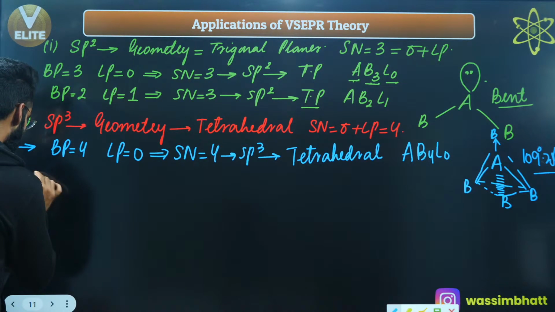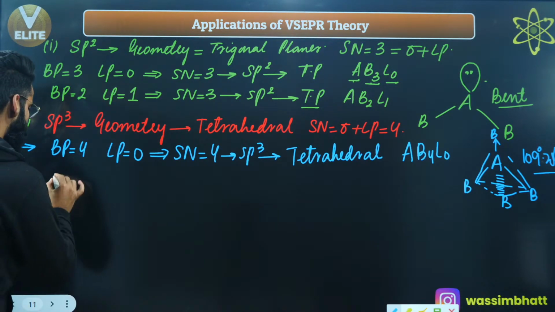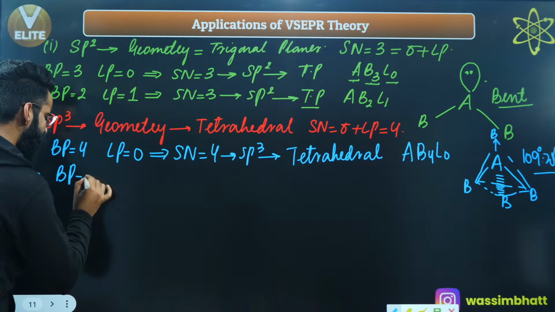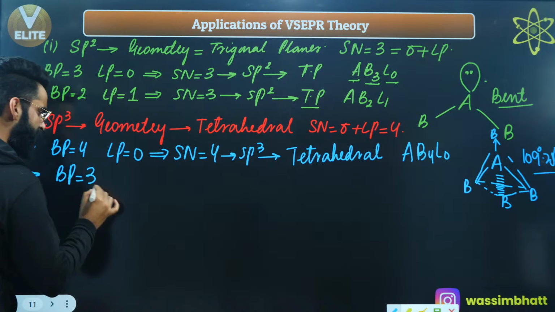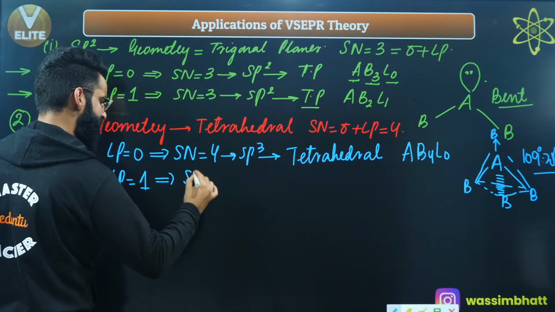Okay, now let's move on, people. Let's talk about the molecule in which the central atom is forming 3 bond pairs and there is 1 lone pair, right? 3 bond pairs, 1 lone pair. What about the steric number? Steric number is again 4.